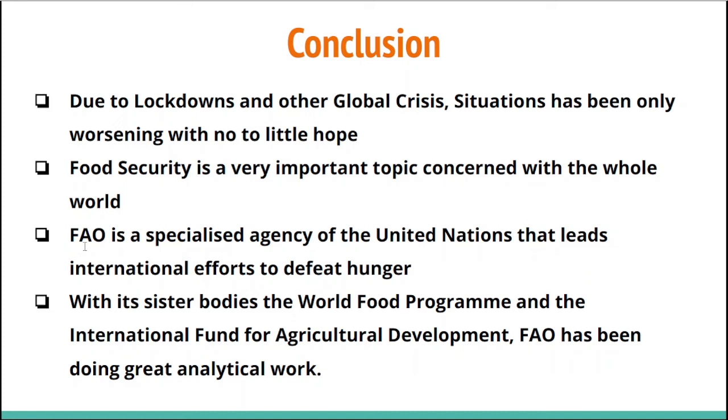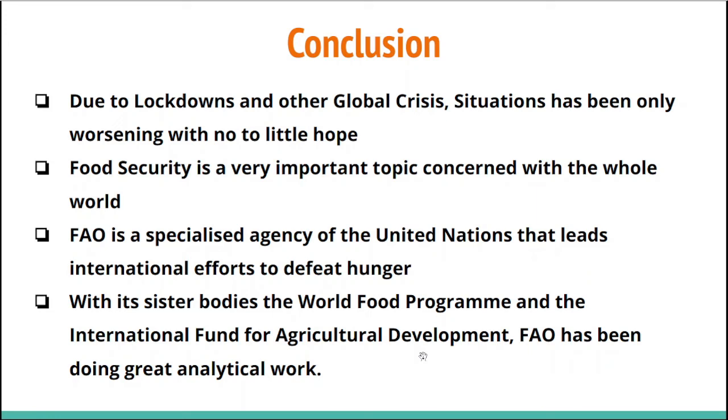FAO, that is the Food and Agriculture Organization, is a specialized agency of the United Nations that leads international efforts to defeat hunger. With its sister bodies, the World Food Programme and the International Fund for Agricultural Development, FAO has been doing great analytical work in its respective field, and it should be praised for that.